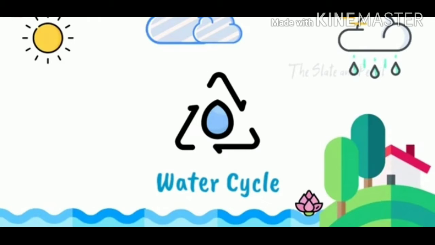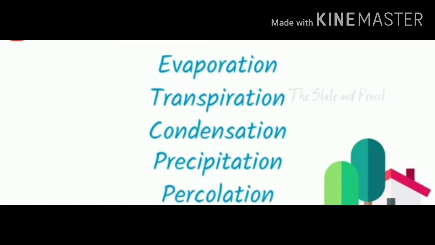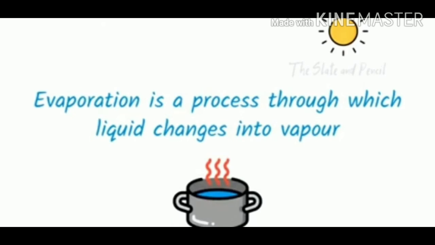Now let's come to know about the water cycle. The process by which water continuously changes its form and circulates between the oceans, atmosphere and land is known as the water cycle. The stages of the water cycle are evaporation, transpiration, condensation, precipitation and percolation.